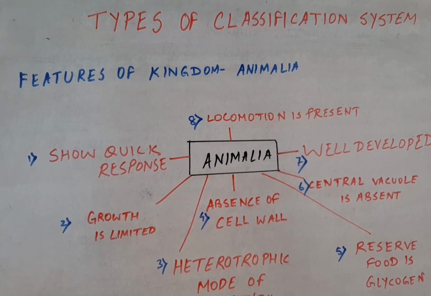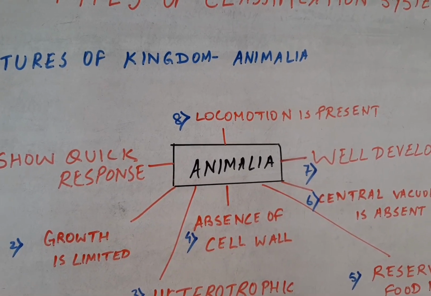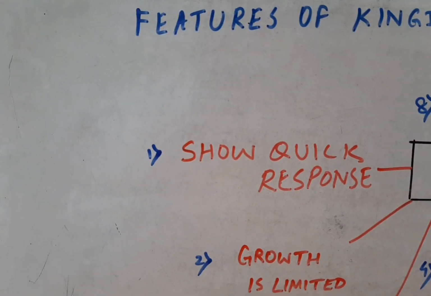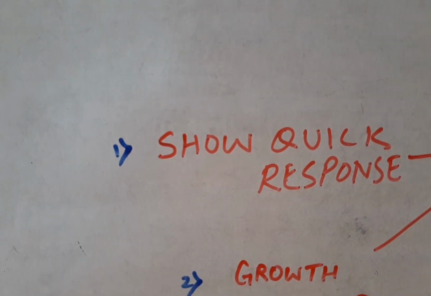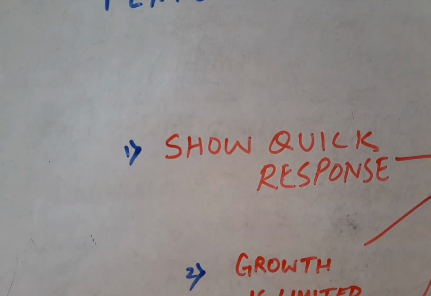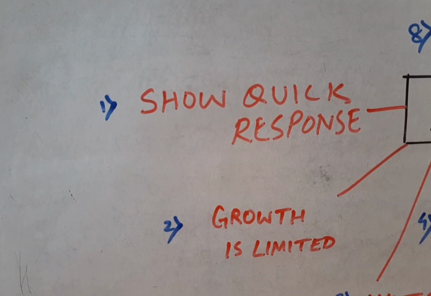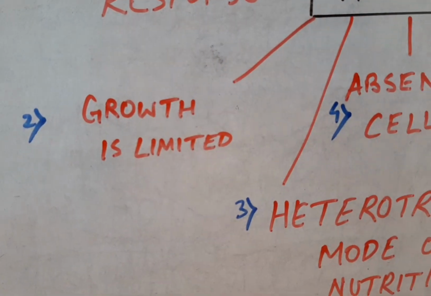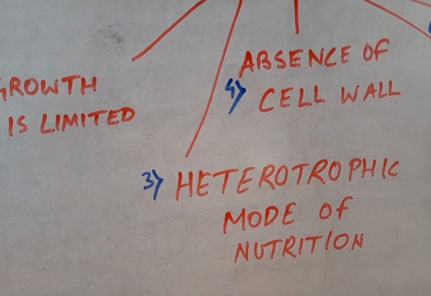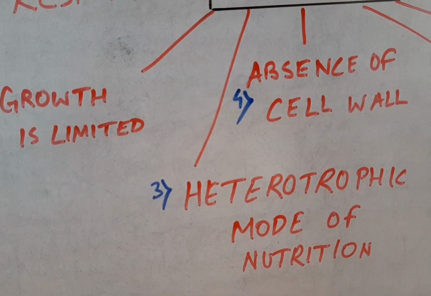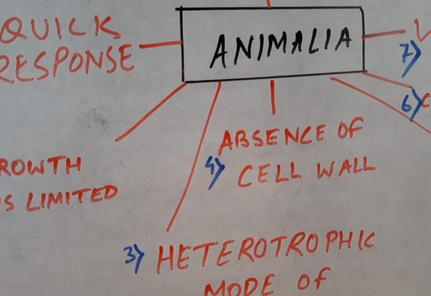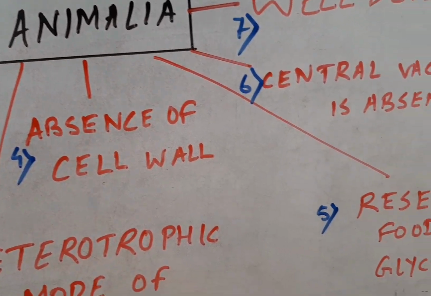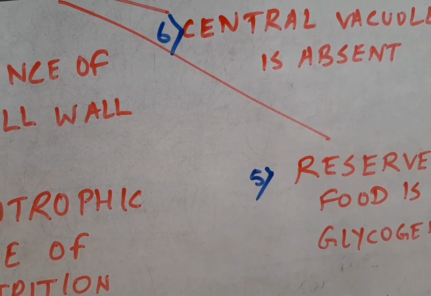Now here are the features of the animal kingdom as proposed in the two kingdom classification. The first feature is that animals show quick response to stimuli. The second point is that growth in animals is limited. The third point is the mode of nutrition. As you all know, the mode of nutrition in animals is heterotrophic. Then they have no cell wall in their cell. They lack a cell wall. They have reserve food as glycogen.